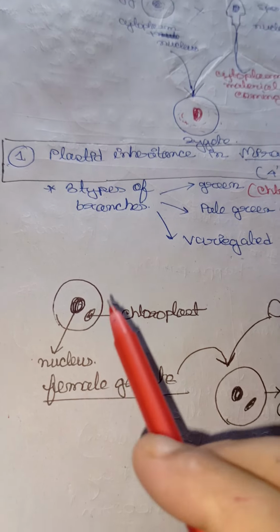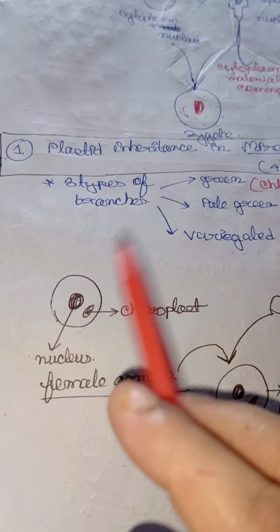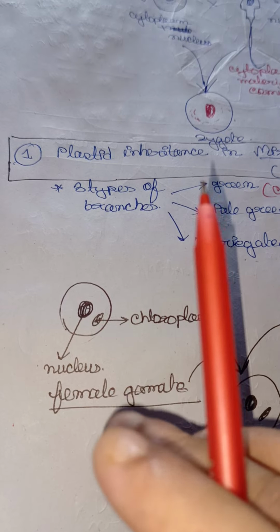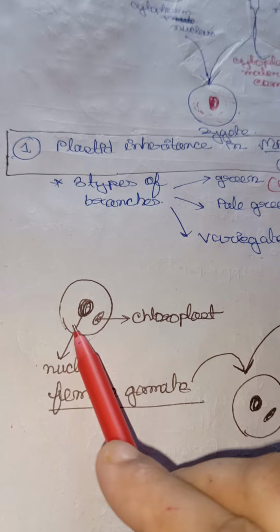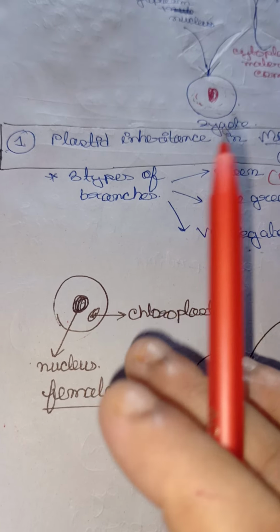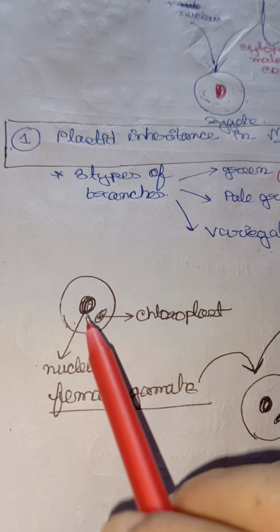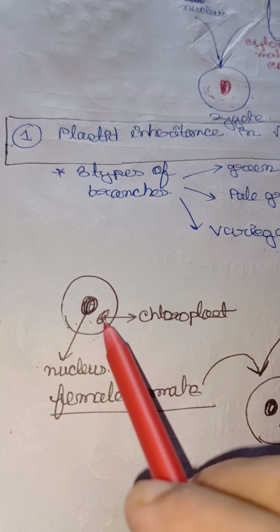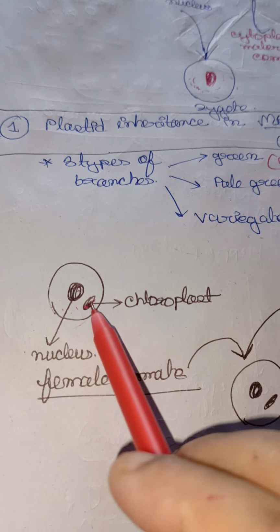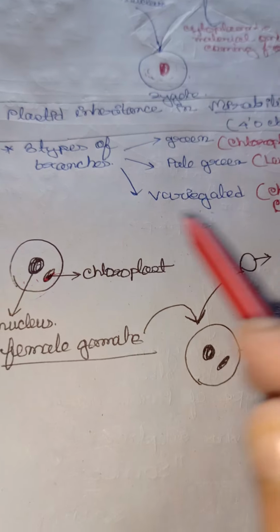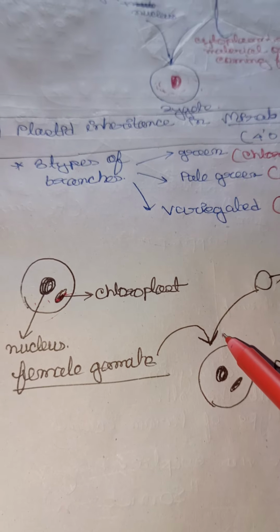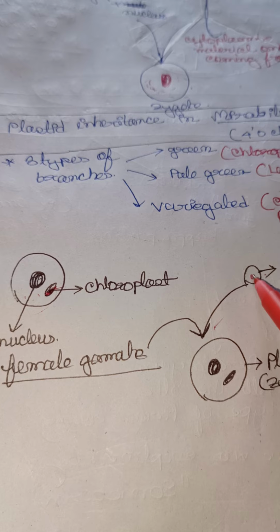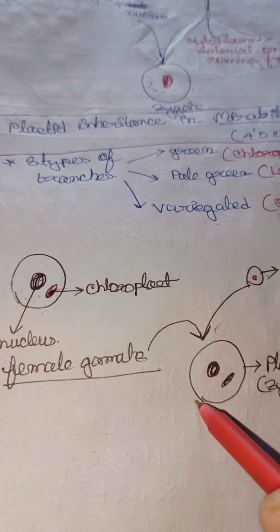Suppose this is the mother plant's nucleus, the mother's zygote. Suppose this is the ovum, the ovule. We have learned that in plants ovules are present. This is the nucleus, and in the cytoplasm chloroplast is present. When it fuses with the pollen grain, in the male gamete only the nucleus is present, no cytoplasm will come.